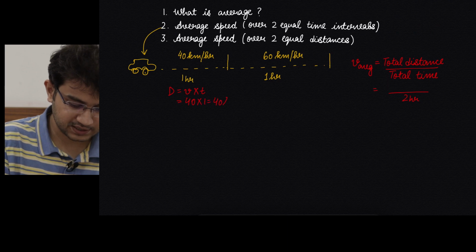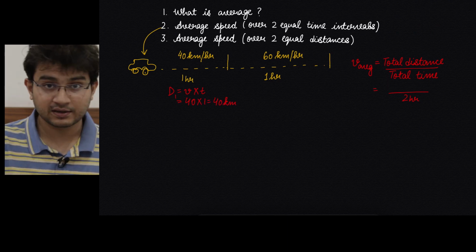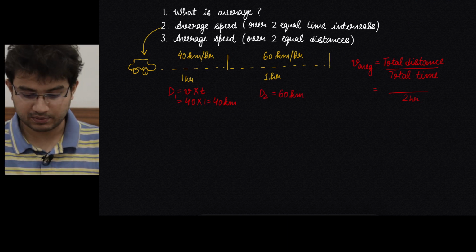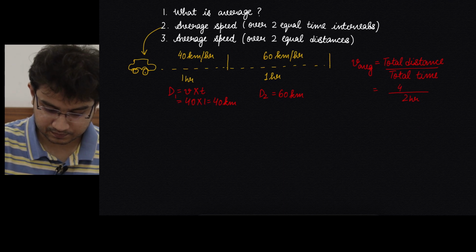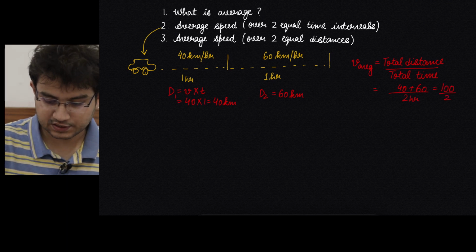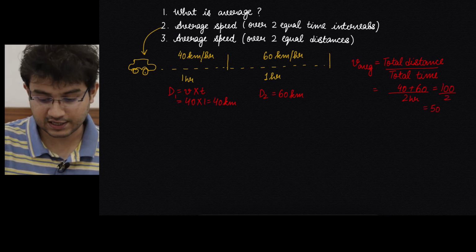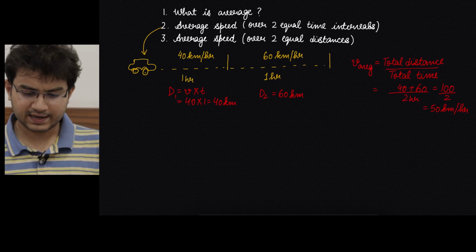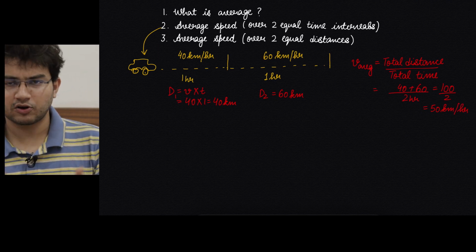So you cover 40 kilometers in this case, let's call it D1, and you cover D2, 60 into 1, which is 60 kilometers. So the total distance then is 40 plus 60, 100 kilometers by 2 hours, which is 50 km per hour. So we were actually right. But how is it that I used a different formula here but I got the same answer?